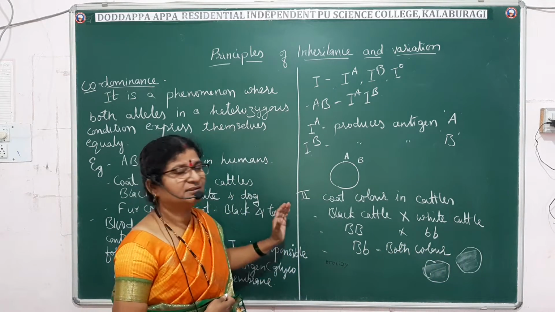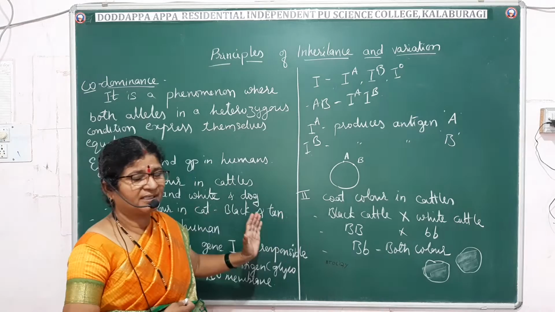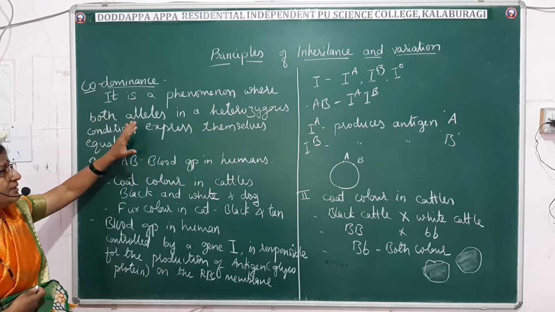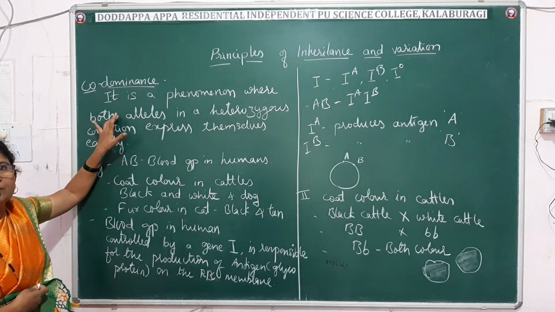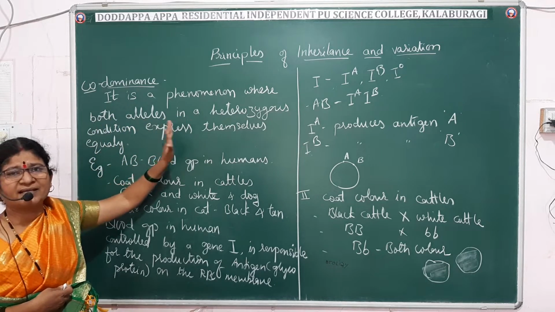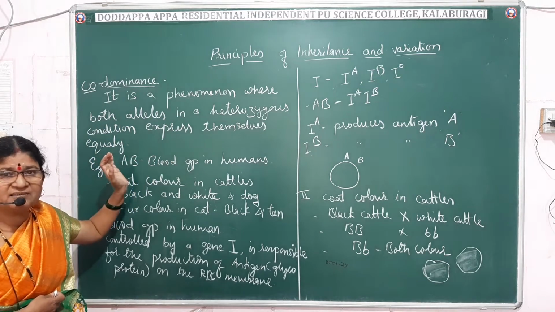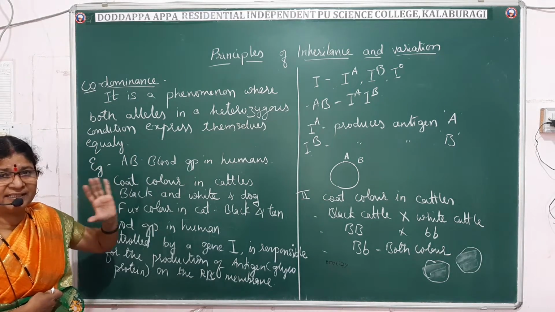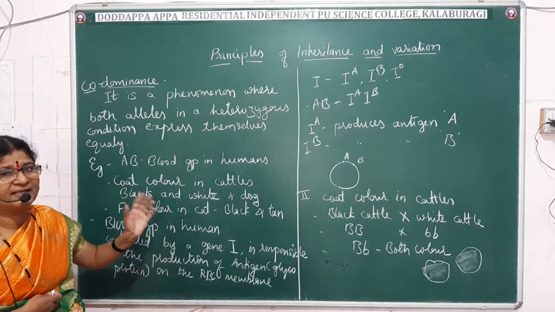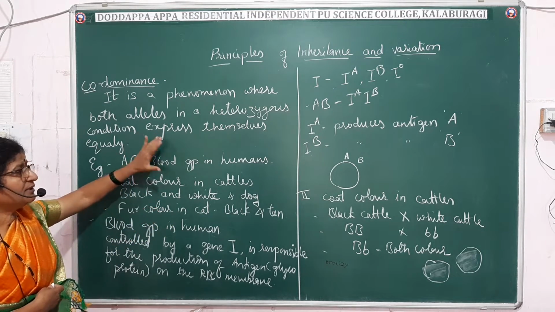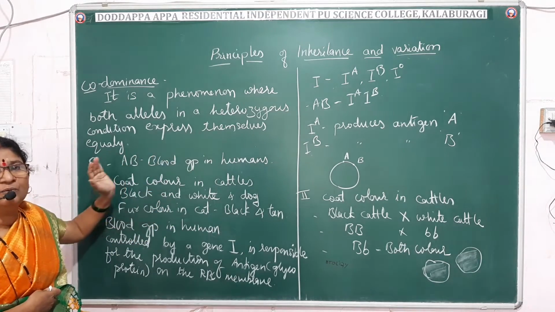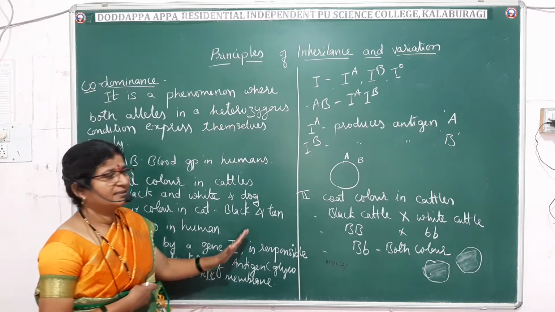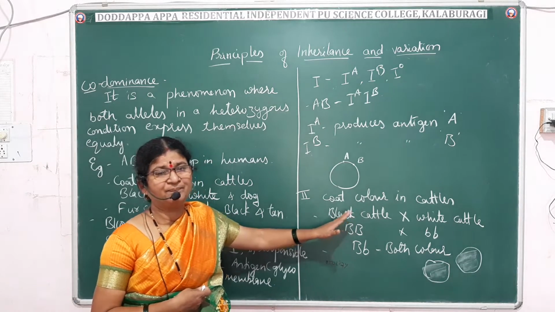So these are the two examples of codominance. Let me repeat once again. What do you mean by codominance? It is a phenomenon where both alleles in a heterozygous condition express themselves equally. Neither of them gets suppressed or dominated by the other, so both are equally expressed. What examples have we taken? AB blood group in human beings and coat color in cattle.